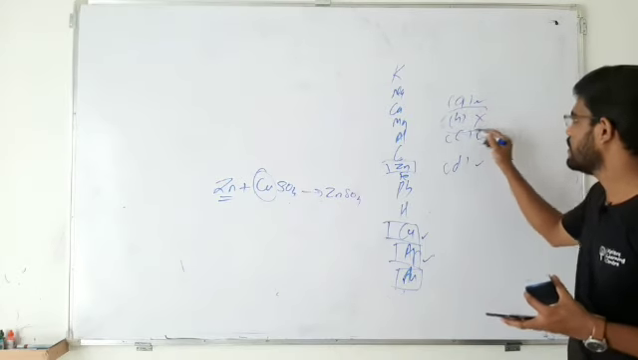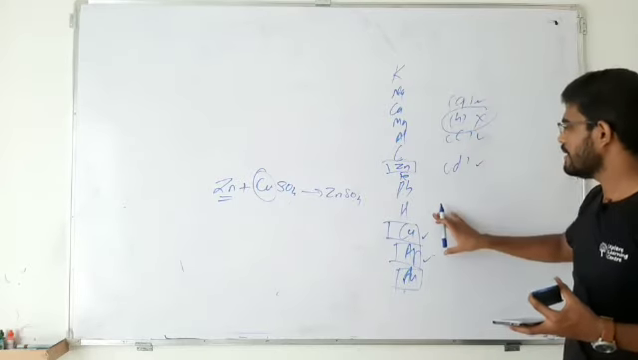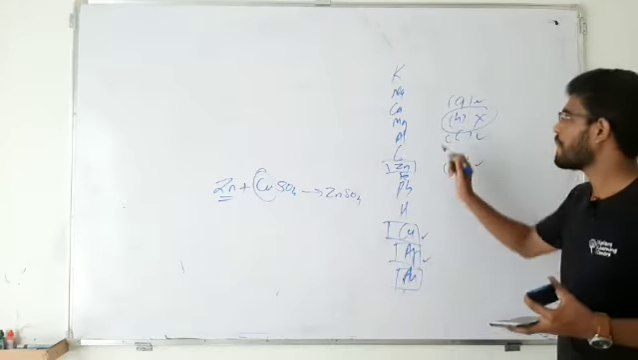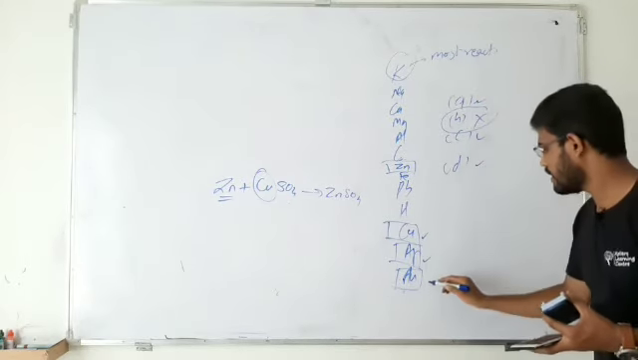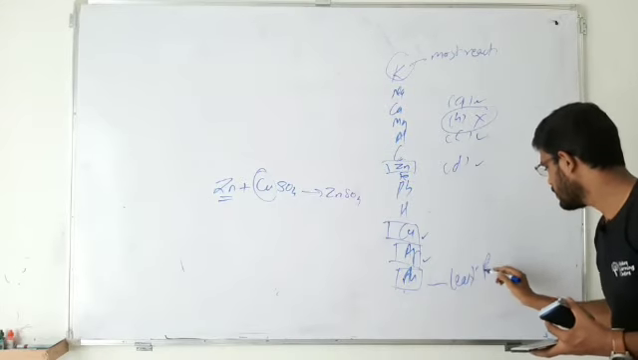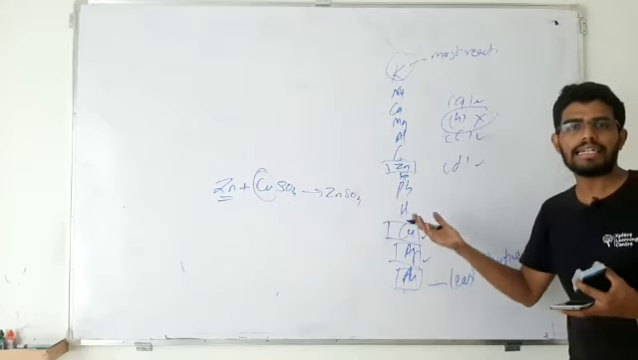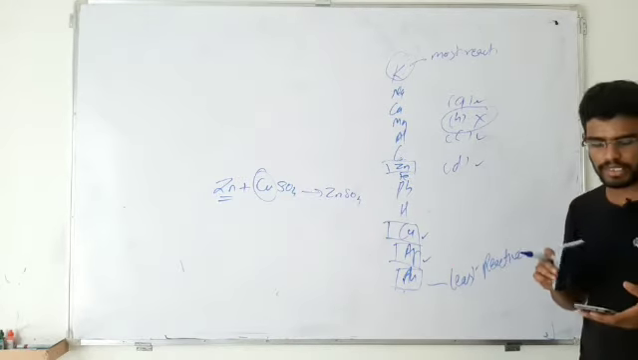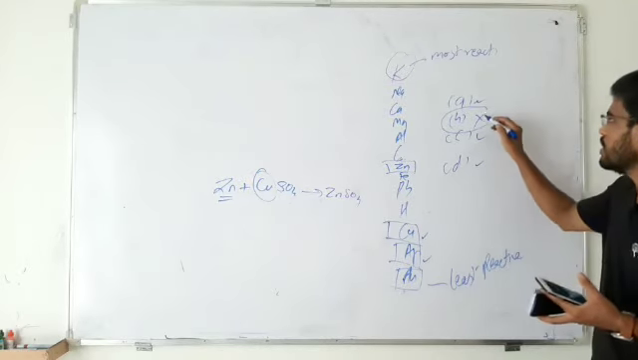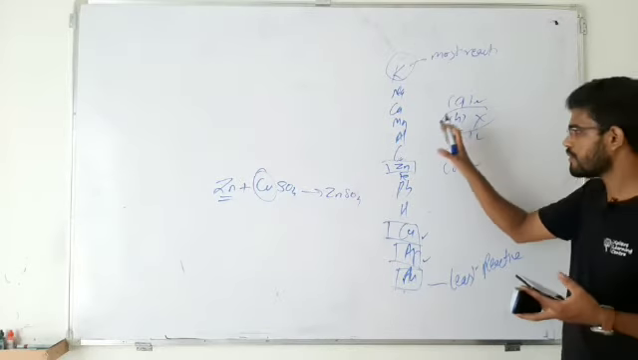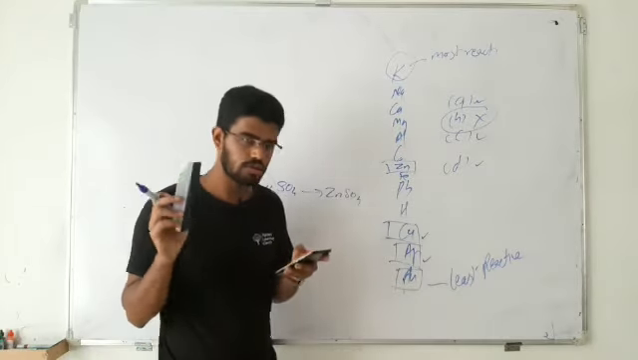That statement is wrong. Why? Because in the actual activity series, these metals are arranged in decreasing order of their reactivity, right? This sodium is most reactive and this gold is the least reactive. So these elements are arranged in decreasing order of reactivity, and in the statement they have given increasing order of reactivity. That statement is wrong. So this is how you can find out the answers. That was an interesting question, question number 26.